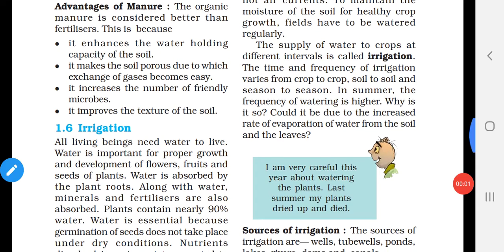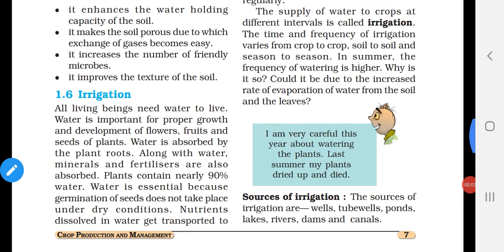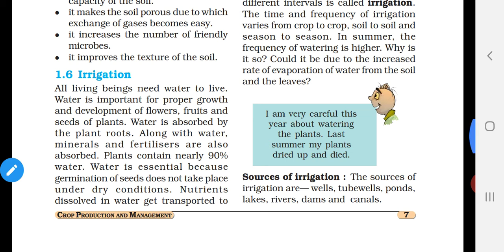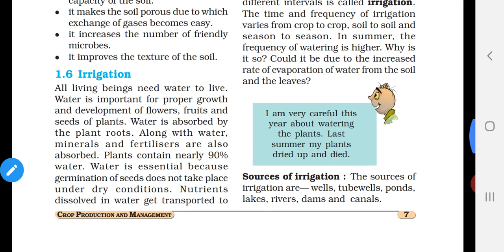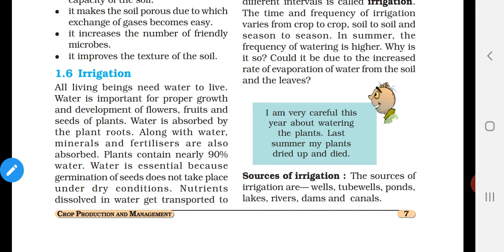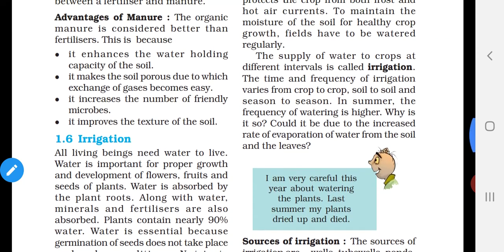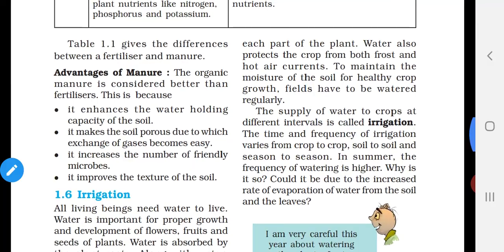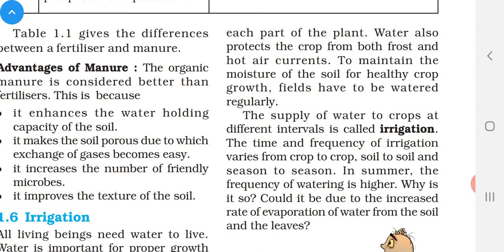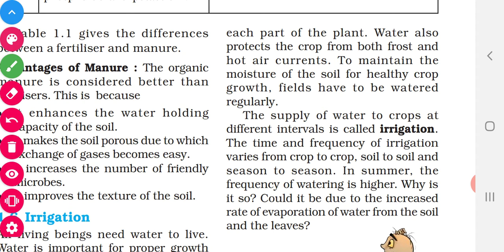Dear children, the next topic is irrigation. Irrigation is very important. We are applying fertilizers, so minerals are added to the soil. They have to be absorbed, and along with the water only they will be absorbed. Now take your pencil and underline irrigation. What is meant by irrigation? The supply of water to crops at different intervals is called irrigation. So we have to apply water to the crops at regular intervals.